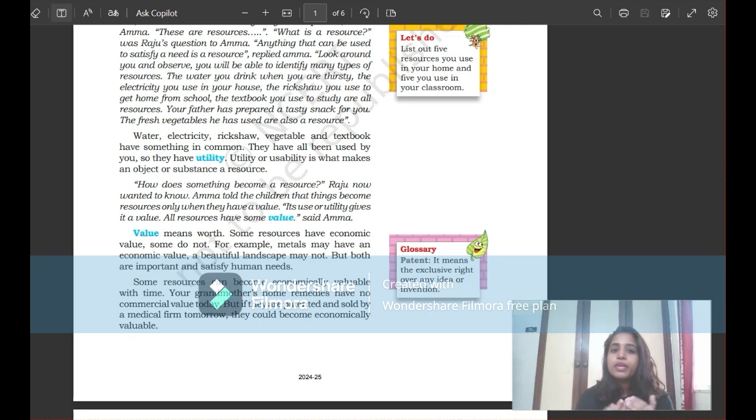So how does something become a resource? Raju has this question and he wanted to ask. His mama told him that whatever things become a resource only when they have a value. When they have a value, then only that object or thing or even a person becomes a resource. So its use or utility gives it value. All resources have some value, said Amma.